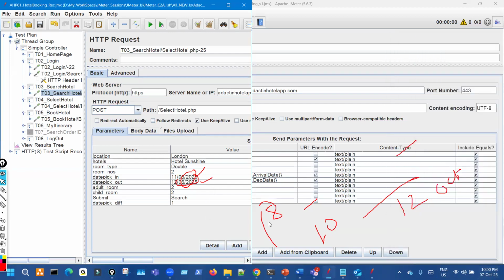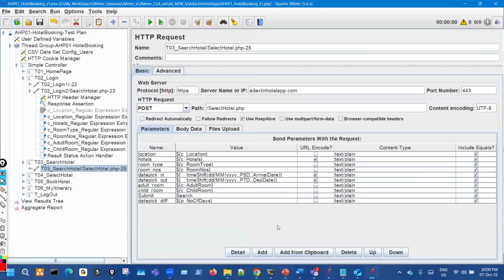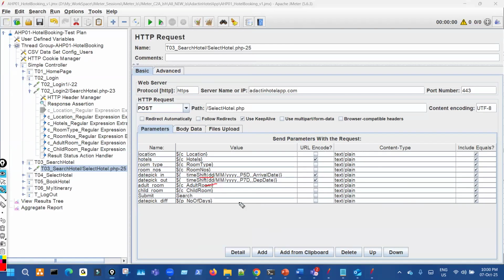So what will we do? We can use the time function and the time shift function to generate the future date. Here I have used the time shift function. Whenever I run a script, maybe I'll be running it on 20th of October, right? I have added time shift P5D.